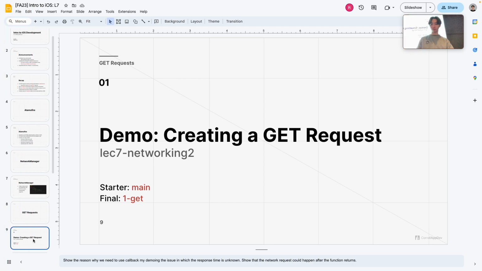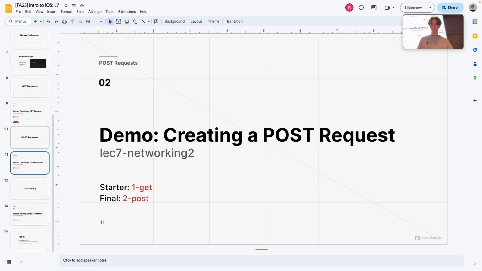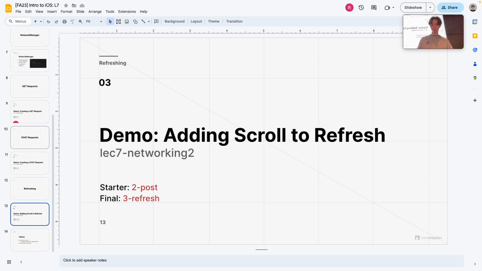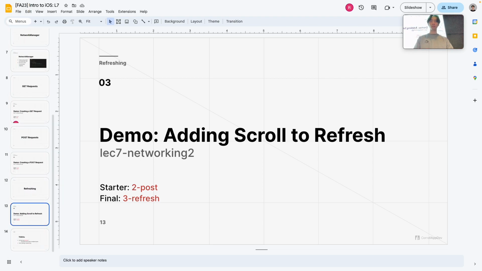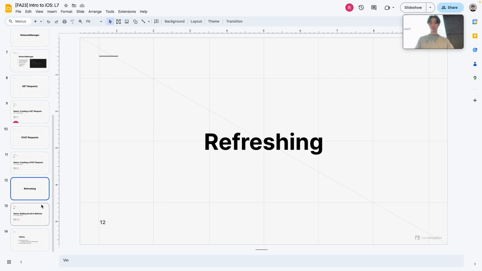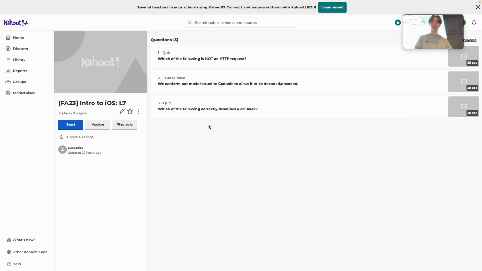But all in all, the general structure of everything will be the same concept, except you may not be using a callback in that situation. There are other ways you can process it. The overall effect of encoding and decoding should be relatively the same if you're using an HTTP request. There are also different ways you can request as well, but for the scope of the lecture and in general, you should probably just be using HTTP requests in this course. Okay, so we're a little bit over time, but I'm just going to quickly do a Kahoot.